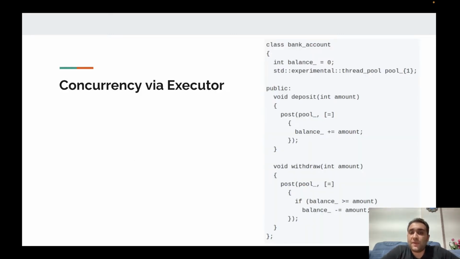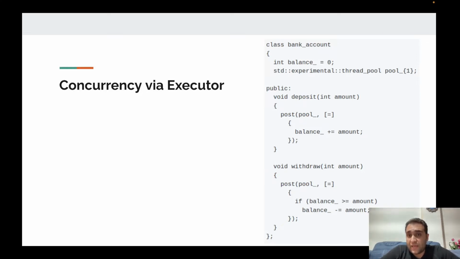Okay, let's see a simple example with an executor and execution context. Here we have a bank account class, and bank account is an active object. If you're not familiar with the active object pattern, you can find this design pattern on Google, but I think this design pattern came mostly from the Java world.